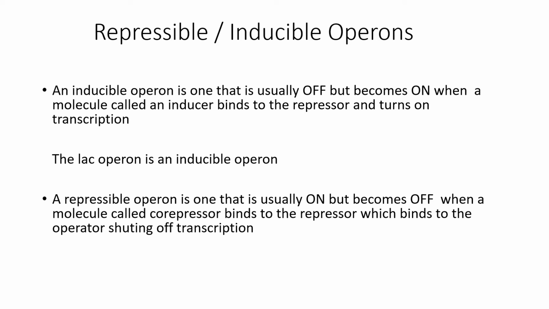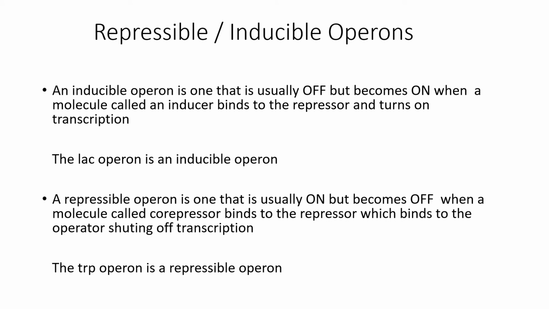Since the cell wants the genes to be in off condition, the cell takes up a co-repressor from its environment and it binds to the repressor. When the co-repressor binds to an inactive repressor, the repressor becomes active. And when it becomes active, it goes and binds to the site on the DNA called as operator and switches off the transcription.